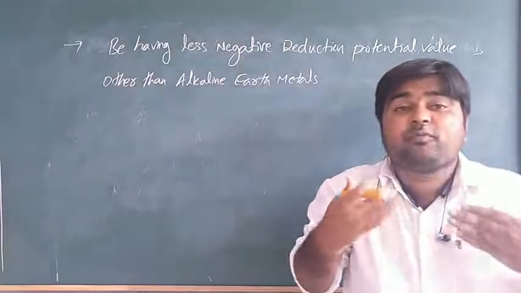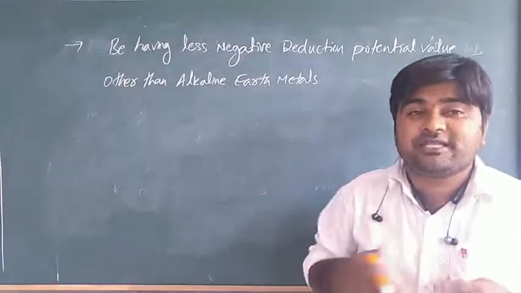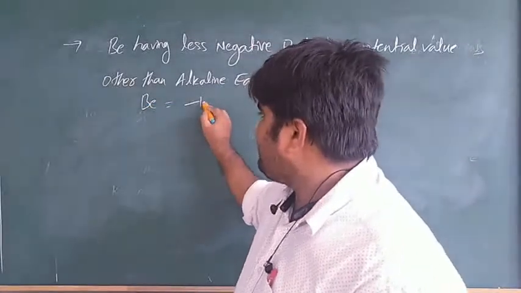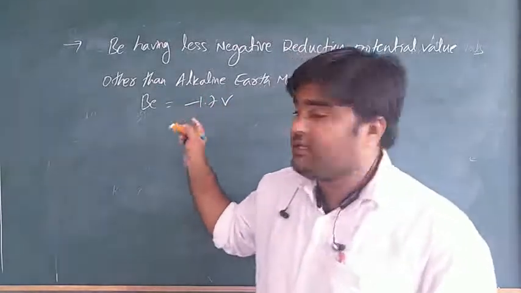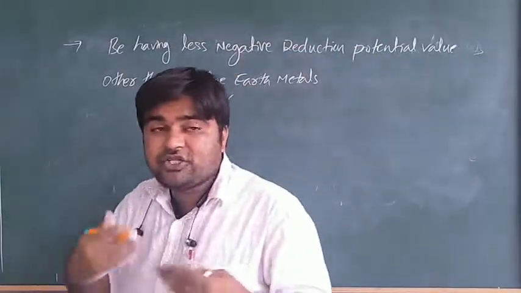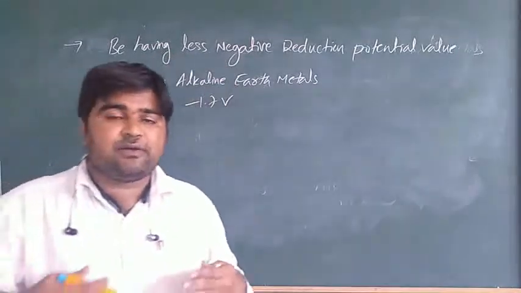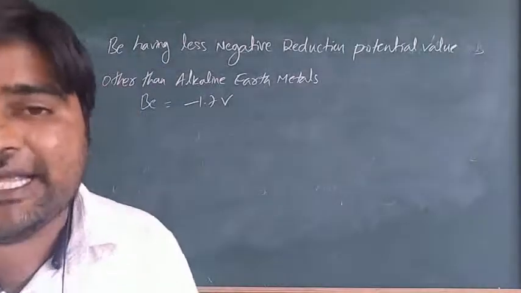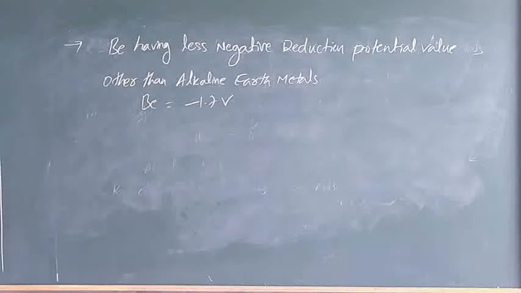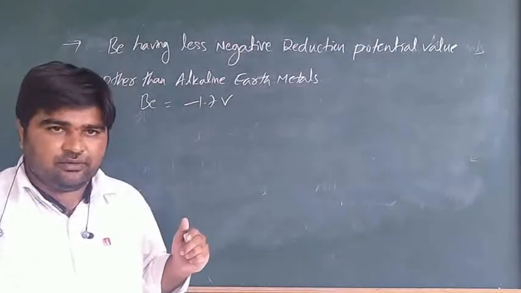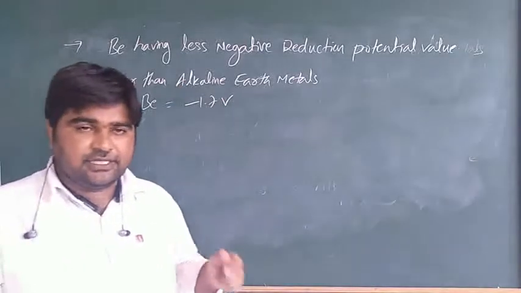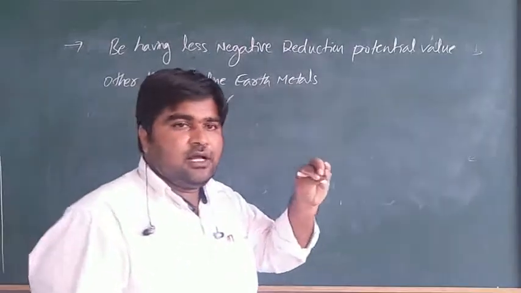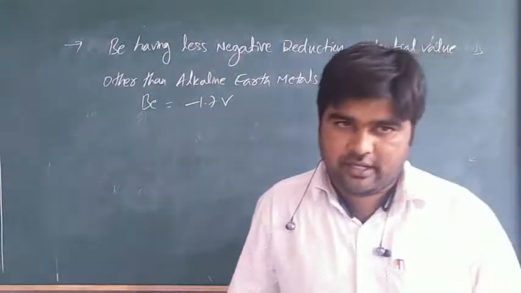It is nearly minus 1.7 volt for beryllium, which is less. But for the other alkaline earth metals, magnesium, calcium, strontium, barium, radium, the values are minus 2.7, minus 2.9, minus 2.3, minus 2.5, like that. But beryllium has a less negative reduction potential value than the other alkaline earth metals. It is due to the larger hydration enthalpy of the small size of the beryllium ion.